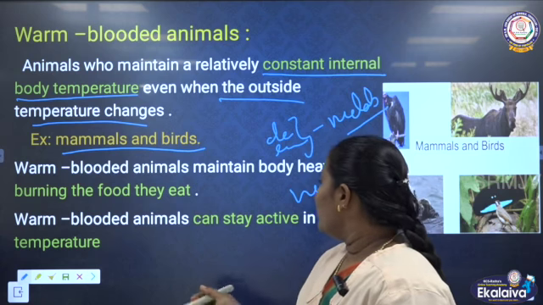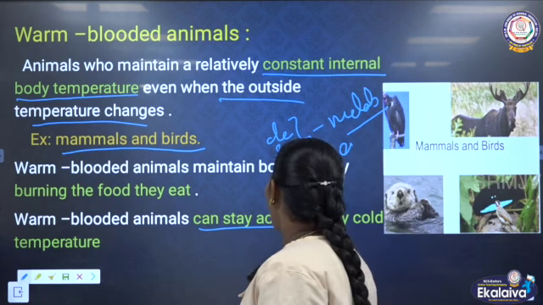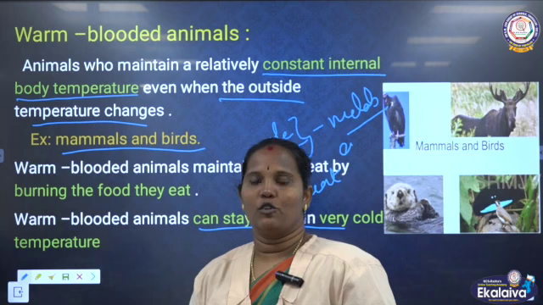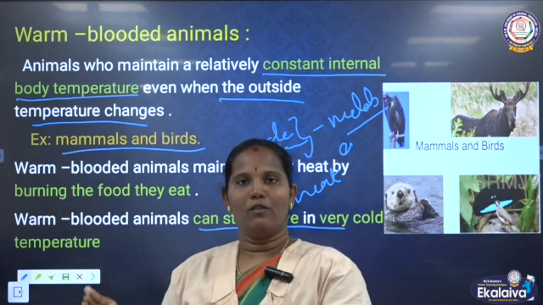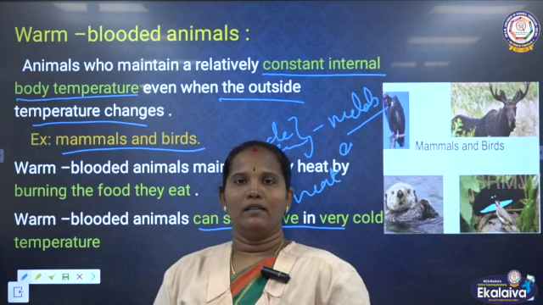Then these warm blooded animals can stay active in very cold temperatures also, because they have a constant body temperature. If they are living in cold places also, they can maintain it. Isn't it?